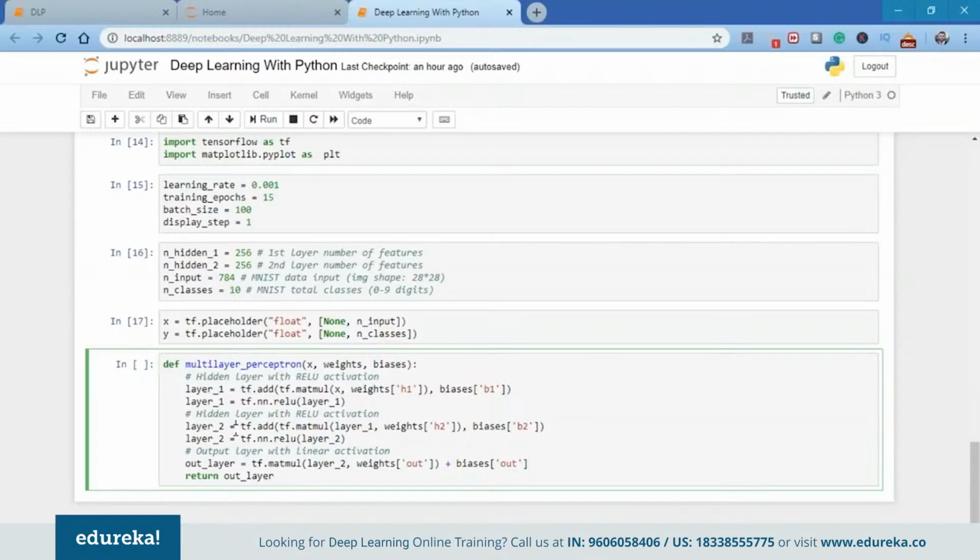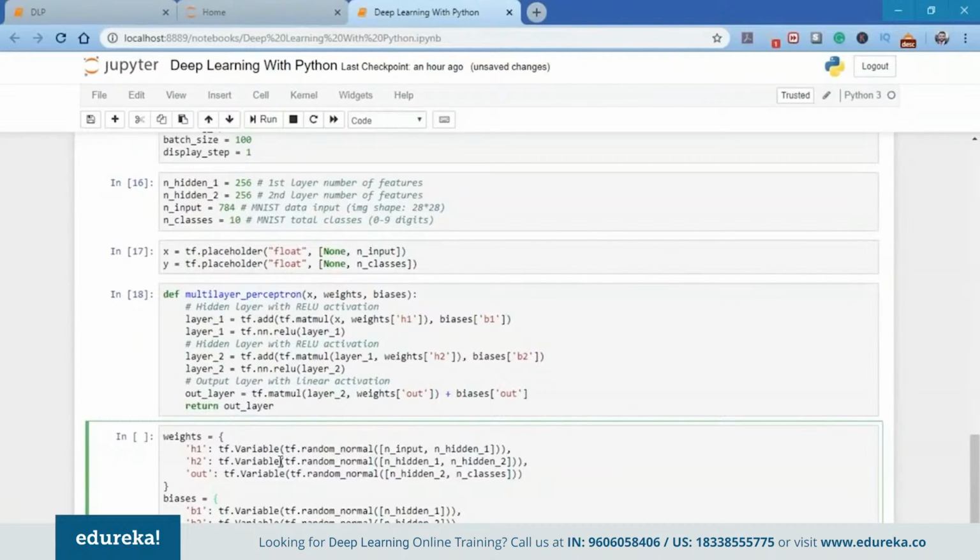Similarly, I'm doing that for layer 2, and for the output layer also, but in the output layer we are not using any activation function. There we're going to do only the matrix multiplication. One thing to notice is that for layer 2 the input is layer 1, and for the output layer the input is layer 2. We need to store the layer weights and biases, so we're going to create the weights and biases for each of these layers.